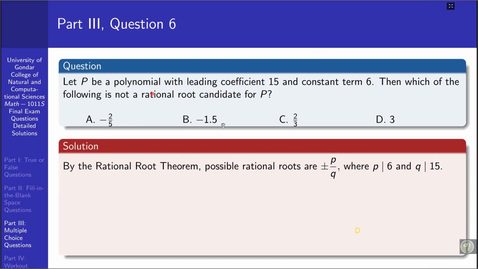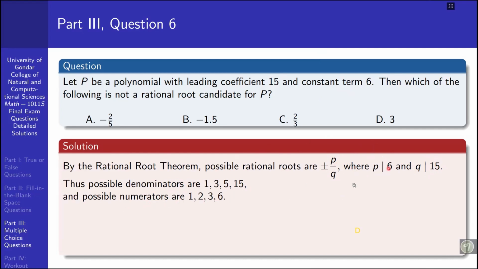So that the possible denominators, that means q, which are the factors of 15, are 1, 3, 5 and 15, and the possible values of p, the possible numerators, could be the factors of 6, which are 1, 2, 3 and 6.